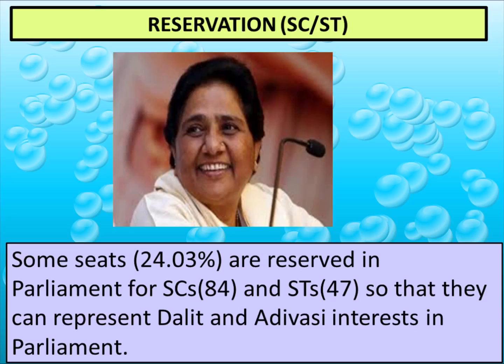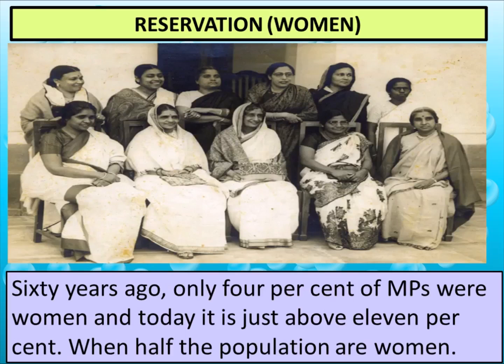Now why has this reservation been given to these people? Because sometimes these people are so backward and from such a poor background that they cannot contest the election with other high caste people. So the government has made the provision that the reservation will be given to all the scheduled castes and scheduled tribes, so that they can also come at par with the upper caste people, so that they can also get equal status like the upper caste people.